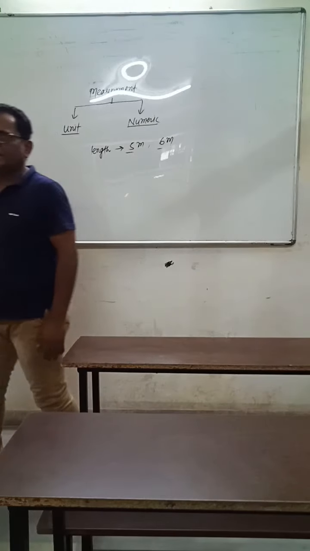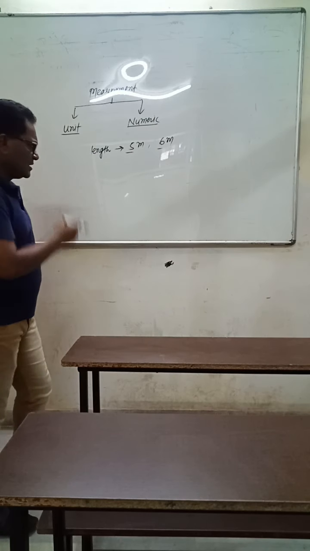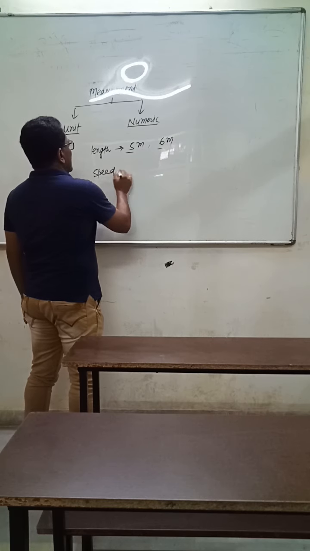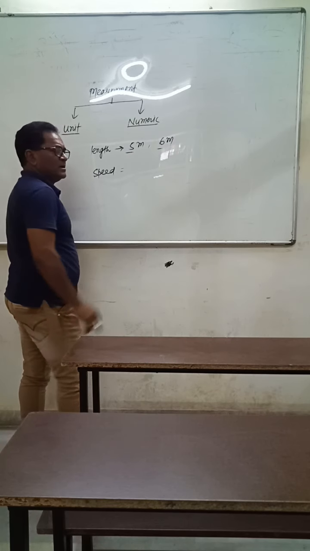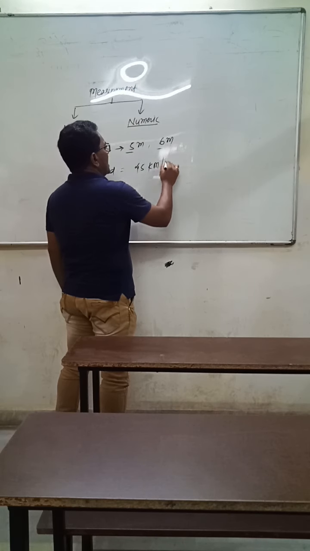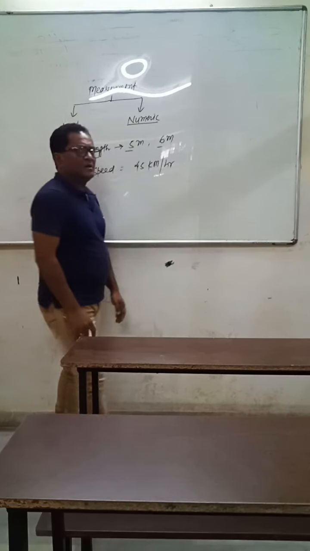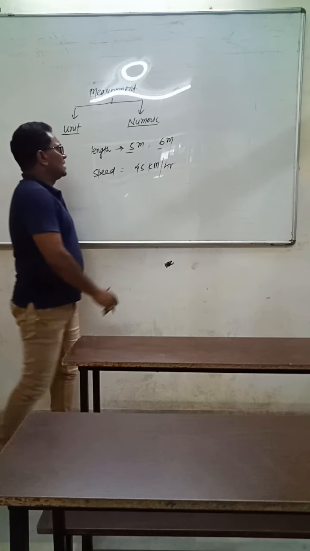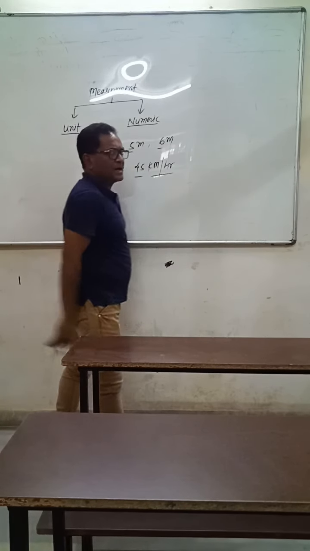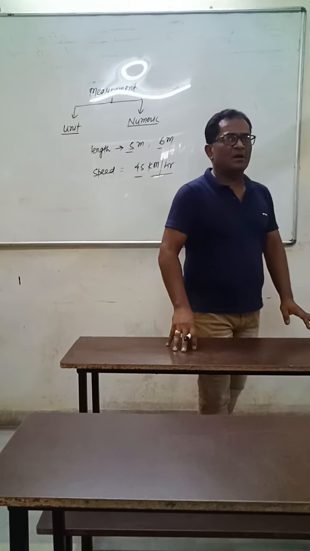Suppose you have to measure the speed, so you will tell the speed of the motorcycle is 45 kilometers per hour. Here 45 is the numeric part, whereas kilometer per hour is the unit part.